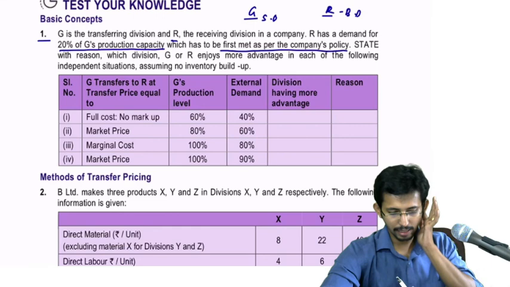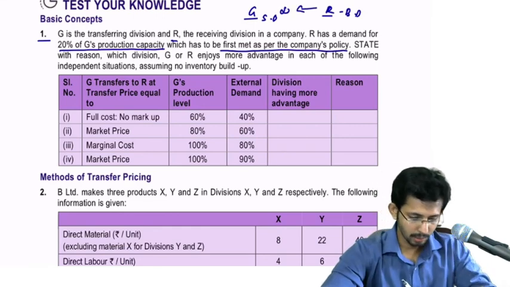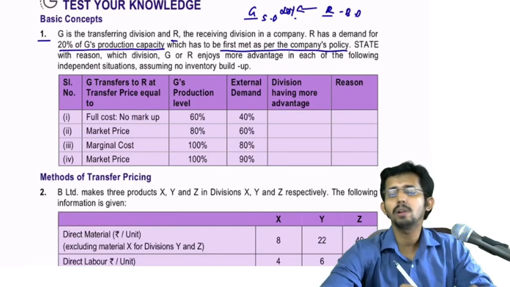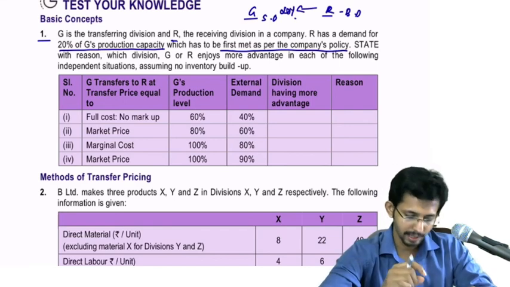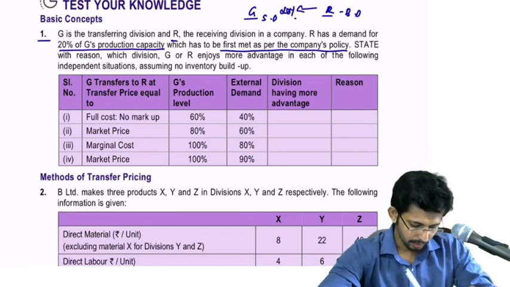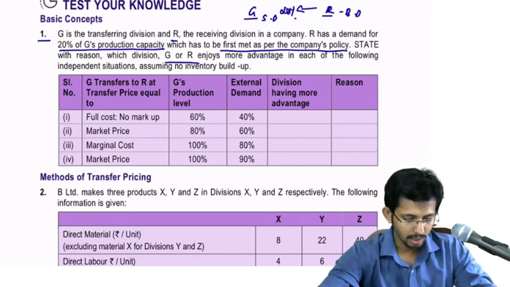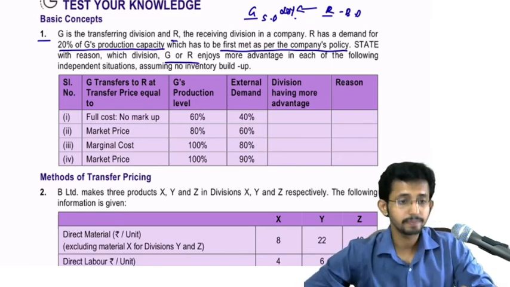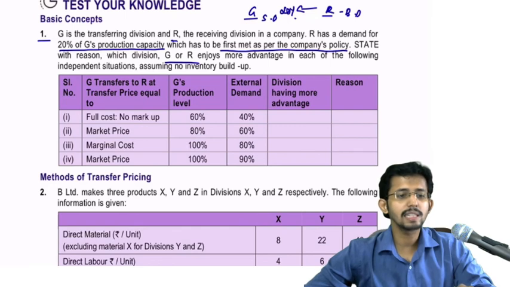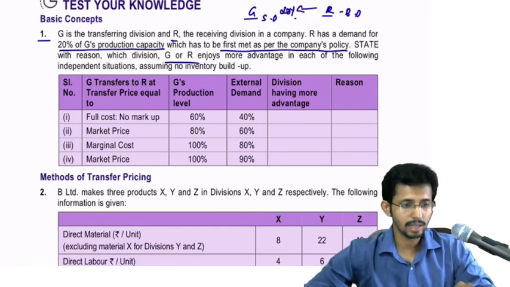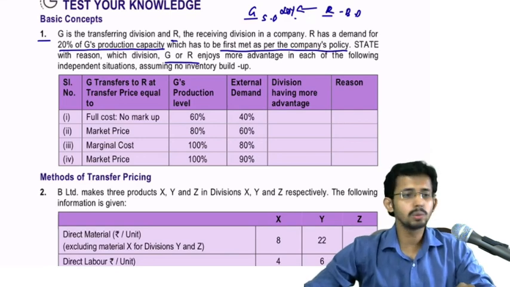Then R has a demand of how much? 20% of the production capacity of G, and as per the company's policy this demand has to be met at the beginning itself. Now state with reason which division, G or R, enjoys more advantage in each of the following independent situations, assuming no inventory build up. Okay, so which division is getting the more benefit, that is what you have to compute or calculate. Okay, now how to do that?